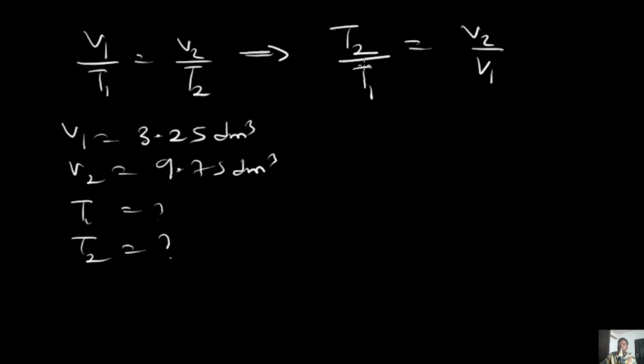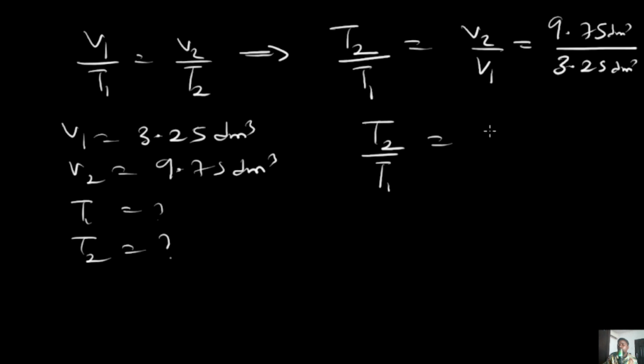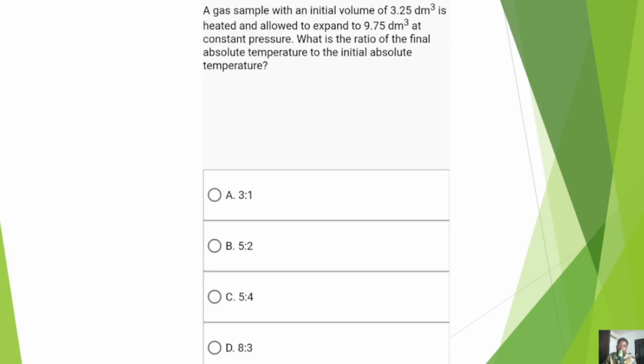So the ratio of the final to initial temperature is exactly equal to the ratio of the final to the initial volume, which means that the final volume, 9.75 dm cube, is divided by the initial volume, 3.25 dm cube. And when that happens, your T2 over T1 is going to be equal to, this is supposed to be 3:1. So let's see if this is in the options. You have that the answer is A, 3:1.